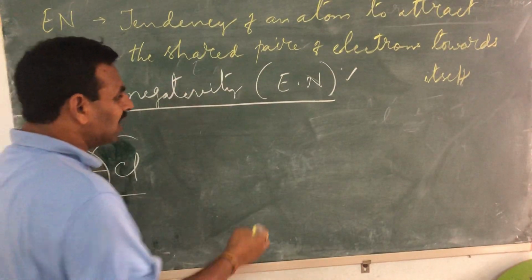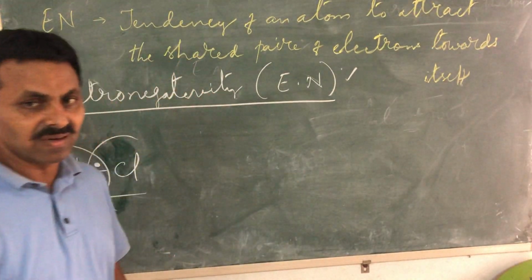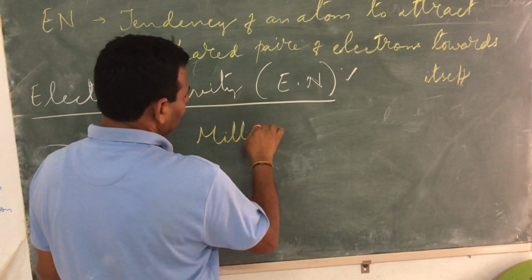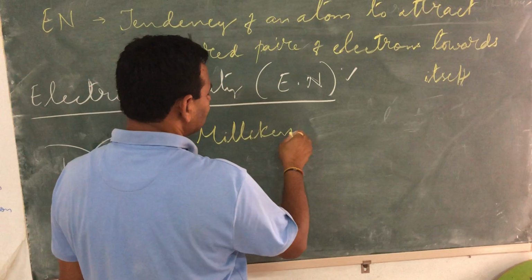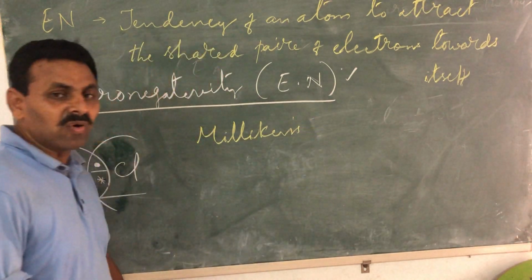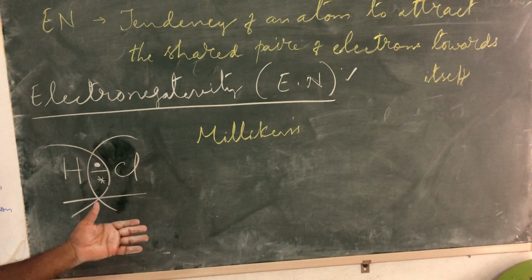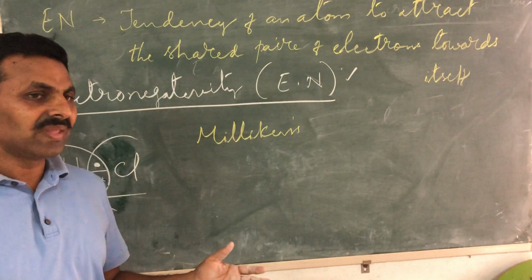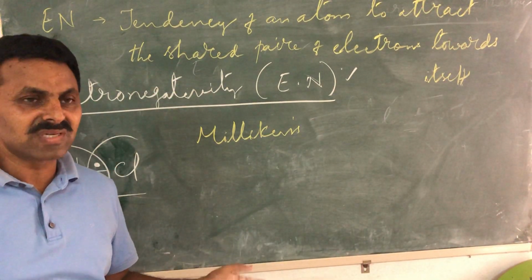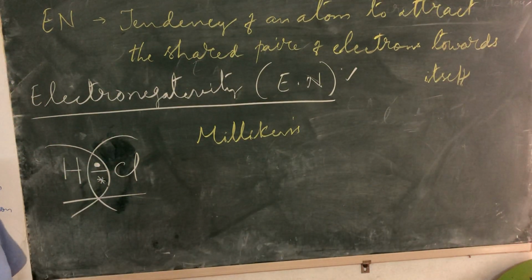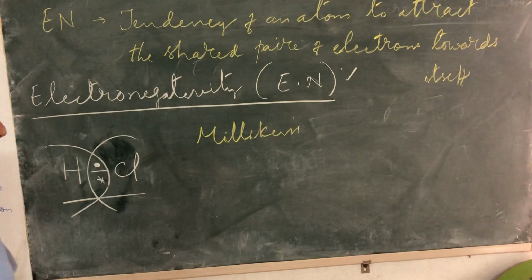One is Millikan's. There is a scientist named Millikan. Actually, we will study this in atomic structure also. Millikan's oil drop experiment, he did a very good experiment. He is the first one to determine the charge of electron as 1.6 into 10 to the power minus 19 coulombs of negative charge. So Millikan's oil drop experiment is very famous.